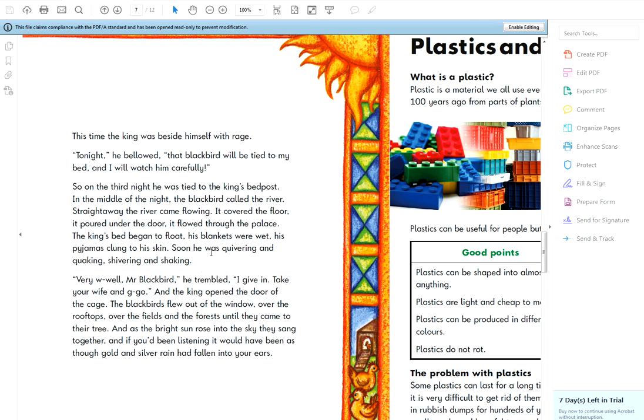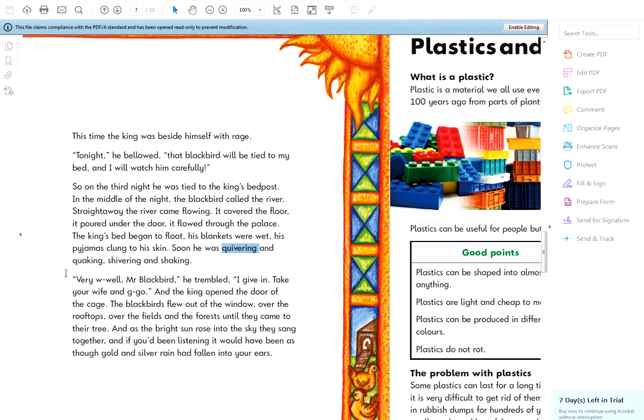Okay, I found one word. Last paragraph. Soon he was... So what word is it? Quivering. And trembled. Quivering. I'm trying to highlight it. That's one answer. So that tells us how scared he is.